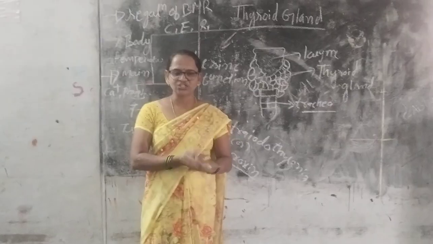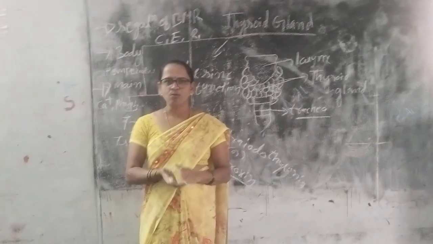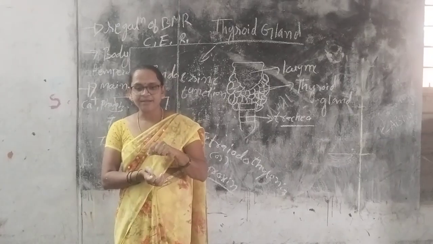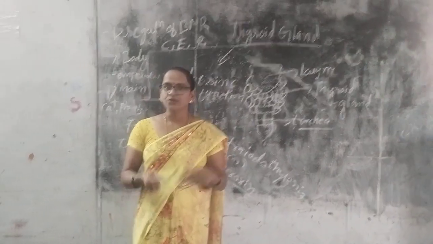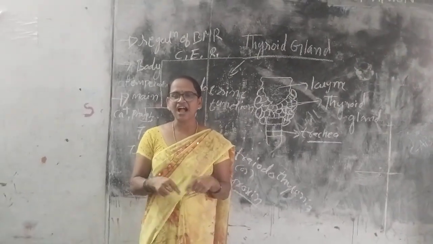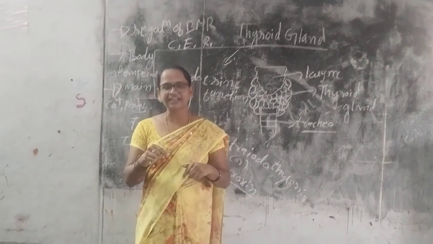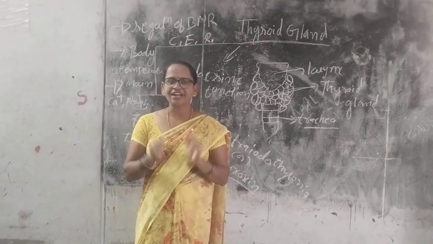Next, the thyroid gland is also useful for the regulation of the body temperature. When our body utilizes more oxygen and ATP, at that time it produces more heat. At that time the thyroid gland is activated and regulates the body temperature.